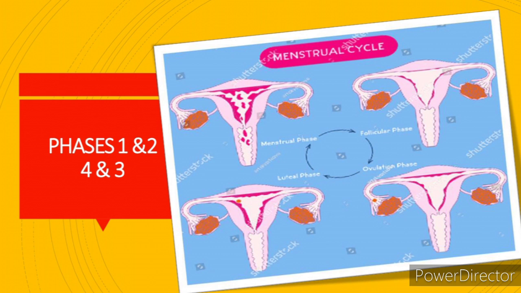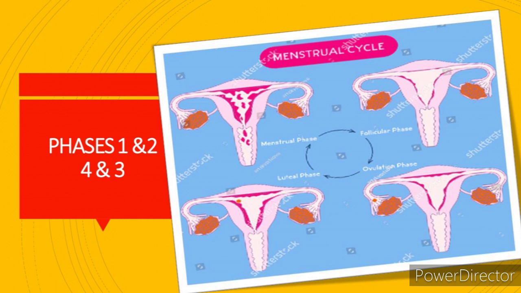And you see in the second, the endometrium disintegrates here, but see it in the follicular phase. The follicular development takes place in the ovary. Now the endometrium is getting regenerated in this phase. And coming to the ovulatory phase, the fully matured Graafian follicle will release the ovum, and this ovum will come out of the Graafian follicle. The release of the ovum is said to be the ovulatory phase.